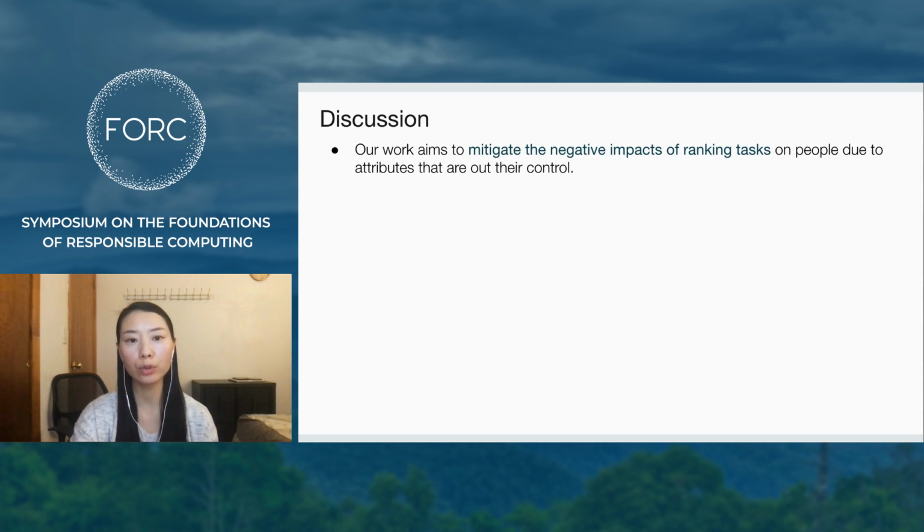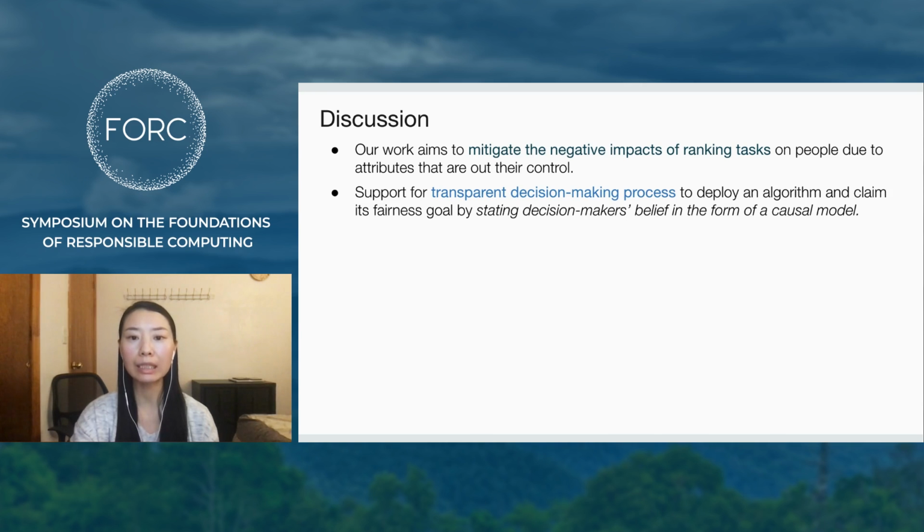Our work aims to mitigate the negative impacts of ranking tasks on people due to attributes that are out of their control. In this work, we proceed with the understanding that the model is a simplified and reductive approximation, and we support a transparent decision-making process, where one deploys an algorithm and claims its fairness goal by stating decision-makers' beliefs in the form of a causal model, and not for rubber stamping.